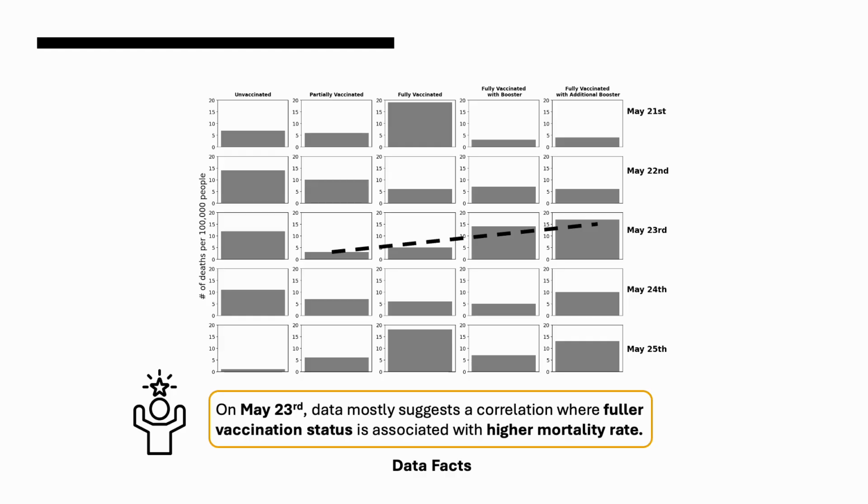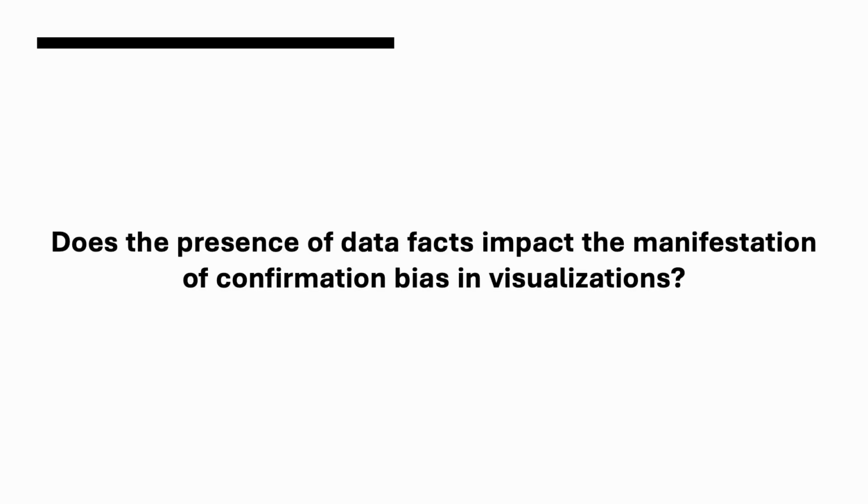To help people explore complex visualization more efficiently, data facts, which are statistical summaries of visualization, are often used to help users synthesize visual trends. However, scenarios could be more complex when people's prior beliefs interact with data facts, especially when they support prior beliefs, and it will lead users to partial decision-making processes without inspecting visual trends that contradict their prior beliefs. Therefore, in this work, we investigate how the presence of data facts might impact the manifestation of confirmation bias while humans are reasoning with visualizations.